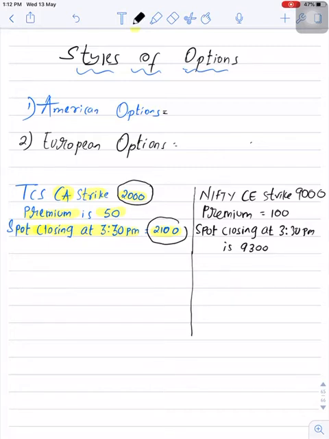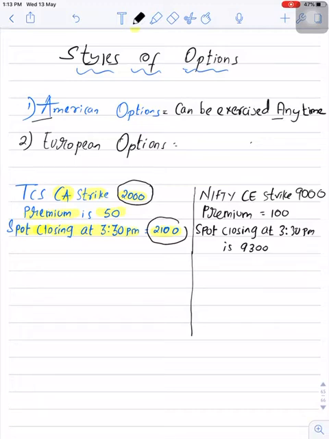So here the buyer can exercise this option today itself as it is closed in the money. So American options are those options which can be exercised any time before expiry if they are in the money. You can remember it like this: A for American option, A for any time.